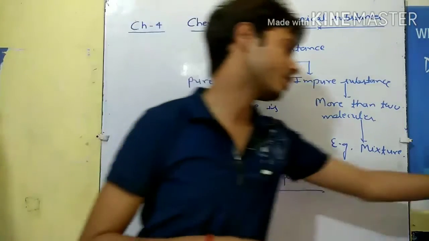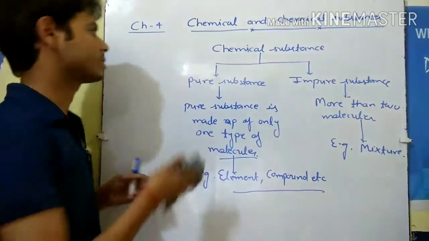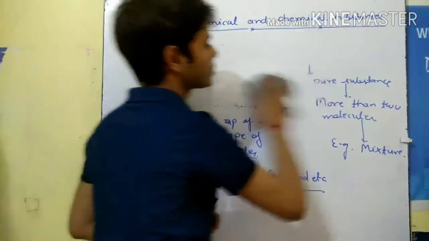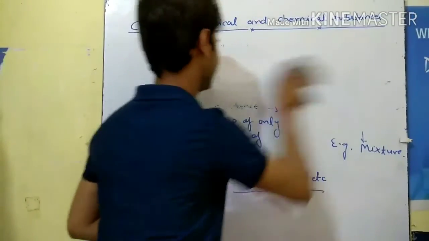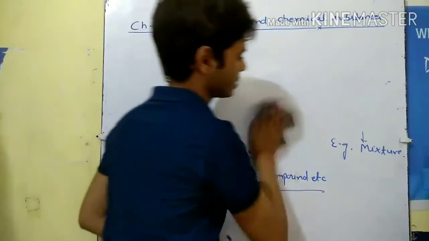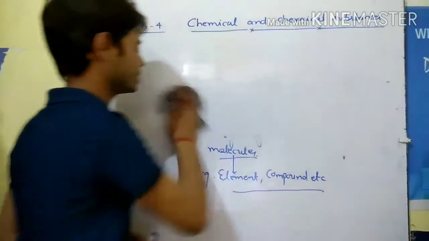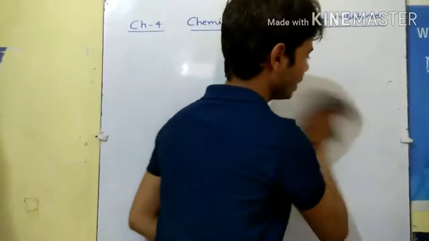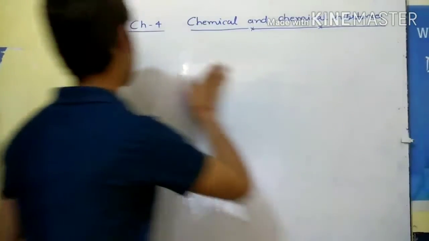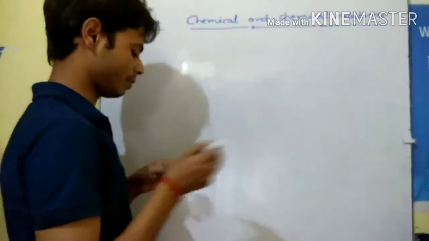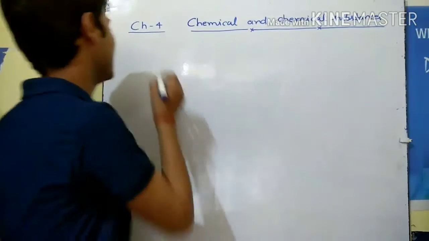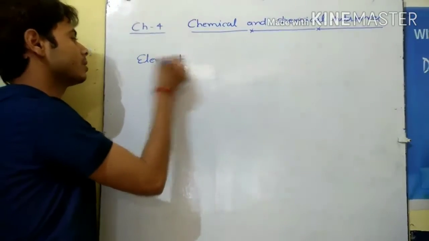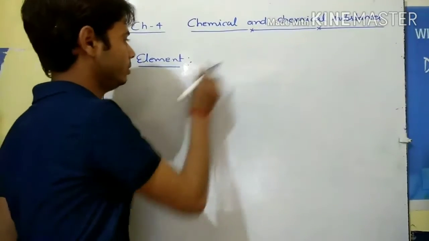So once again, what is the element? We write here the definition of the element. The pure substance which is made up of only one type of atom is known as an element. So what is the element?